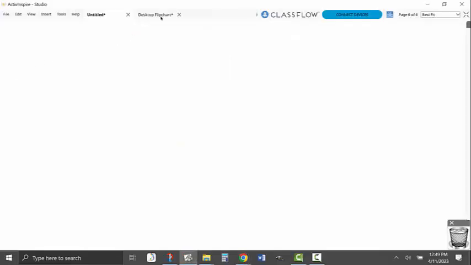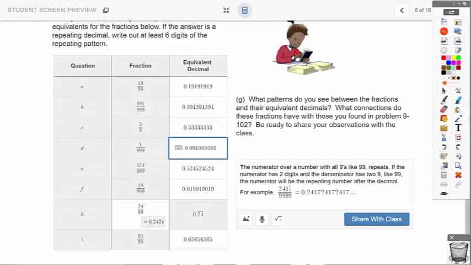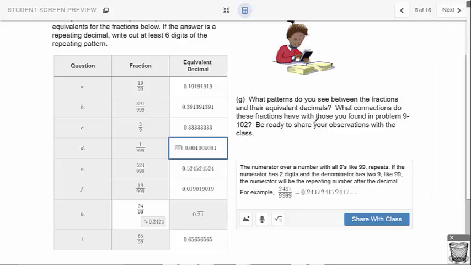So I'm going to take a look right here and do a little writing on the screen. As long as the number of digits is equivalent to the number of 9s, it'll repeat starting right at the decimal. But this one, I have 1 digit over 3 9s.